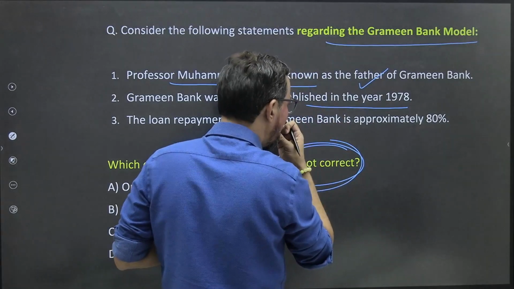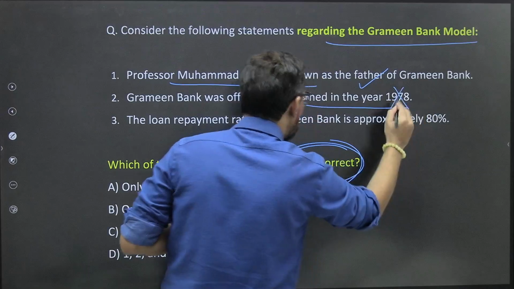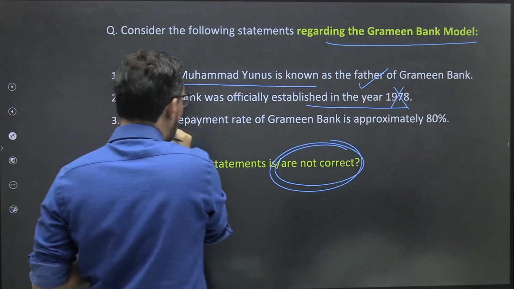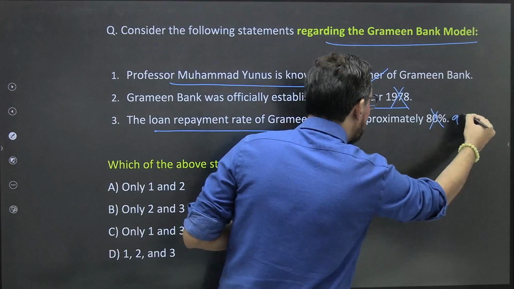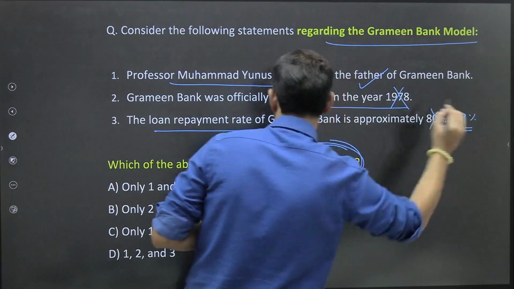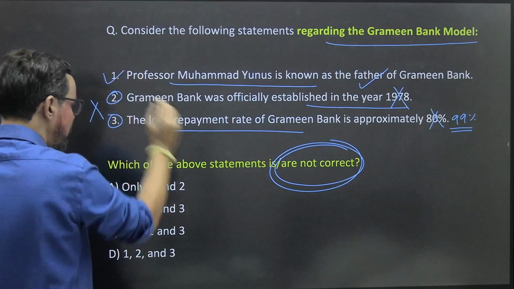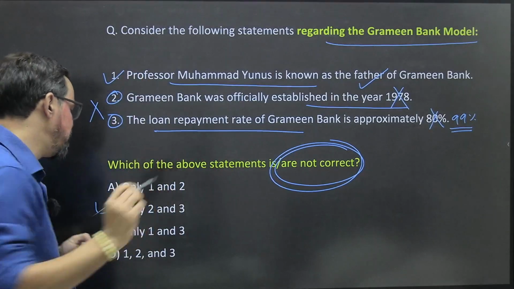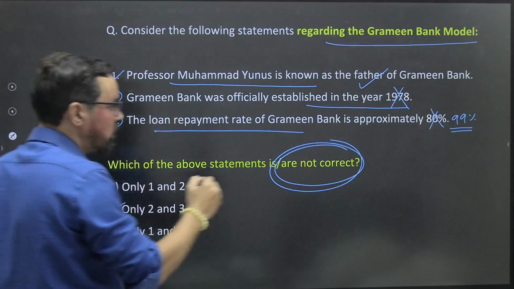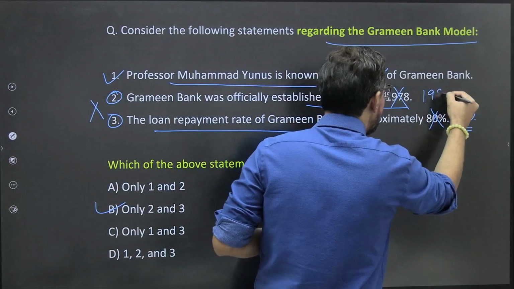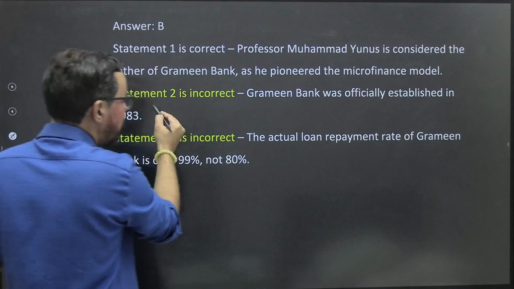Grameen Bank was officially established in 1978. No, not 1978, it was something like 1980. This is wrong. The loan repayment rate of Grameen Bank was 99% during that particular period. This is also wrong. So the second and third are wrong statements. We have to find out the wrong one. So option B will be the right answer for this one. It was 1983, not 1978. So these two statements were wrong.